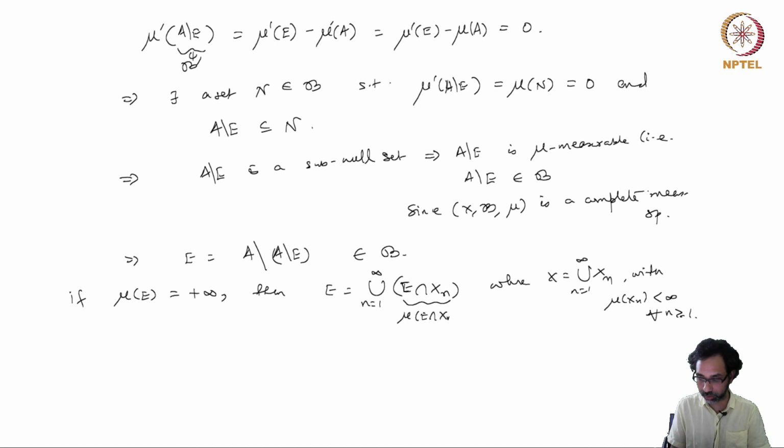Mu of E intersection X_n is finite, and so therefore each of these sets belongs to B, and so the union belongs to B, and then we are done. So we showed that any completion that you get for a complete measure space via the Caratheodory extension theorem gives you nothing extra, and you get the same sigma algebra back when X is sigma finite.